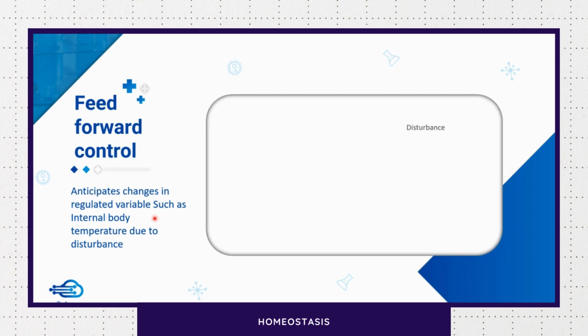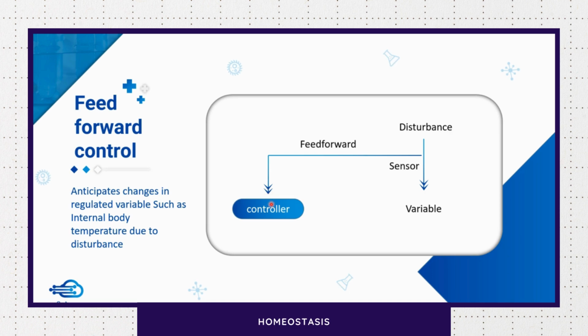So what is happening is, suppose there is a disturbance and the disturbance is causing the change in the variable, which is sensed by the sensor, right? But the disturbance itself, whatever it is changing, is conveyed to the controller in this feed forward. So in feedback, the variable changes, and whatever is the current value is being fed back.